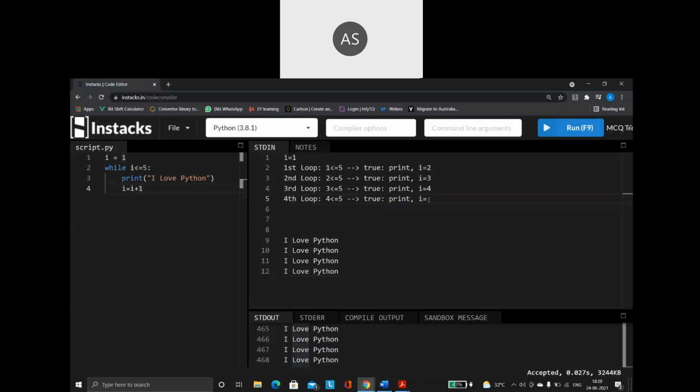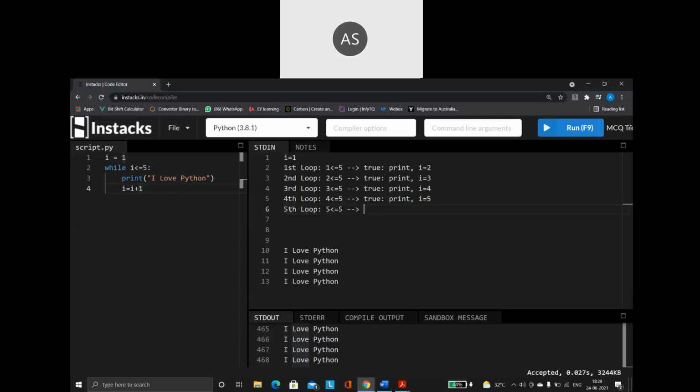So current value is 4. 4 plus 1, 5. Correct. Sorry, first time I forgot to print it, right? So next, what is it going to do? Fifth time, the loop will get executed. So now what does it say? 5 less than or equal to 5. Still my condition is true.